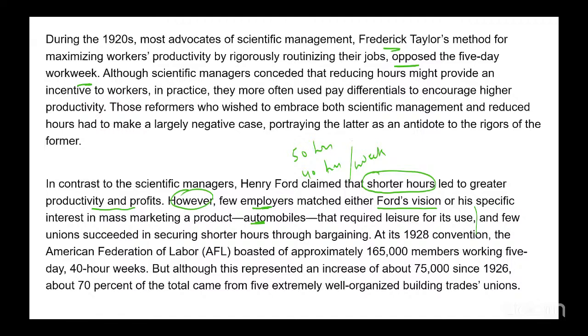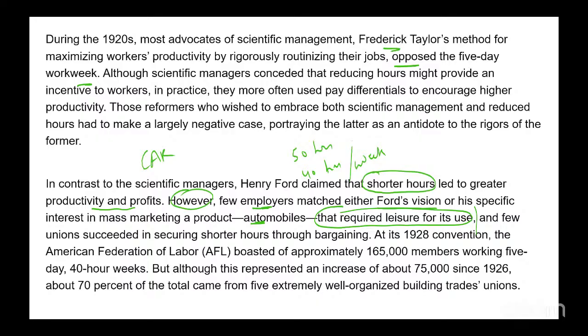So the other employers do not really understand Ford's vision. And what was Ford's vision in regard to automobiles? It says, required leisure for its use. If I'm buying a car, and the people buying these cars are people who are working, and they don't have time to actually drive it, will they actually buy a car?